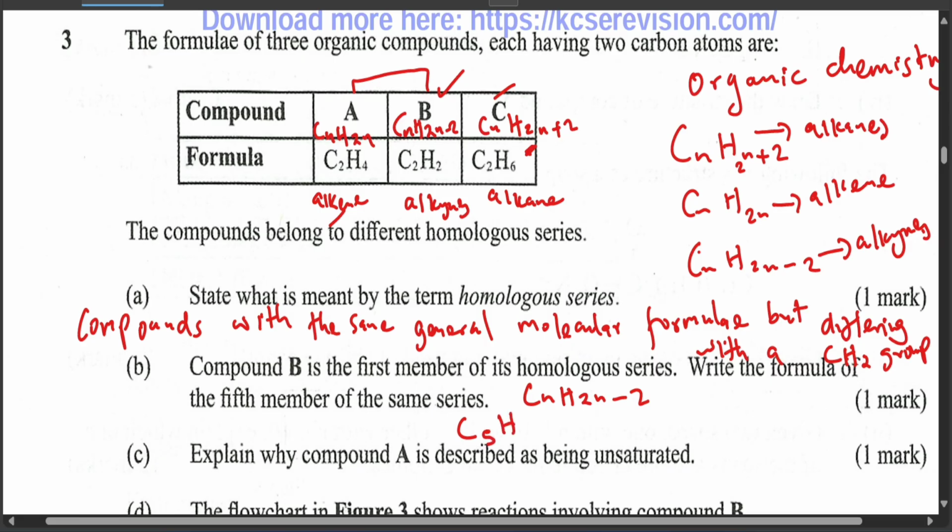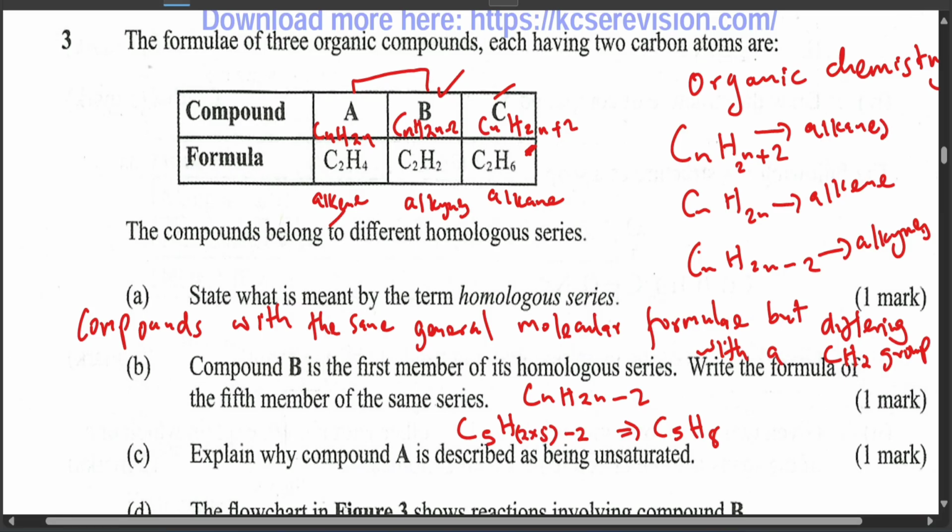So we take H, 2 times 5, then minus 2, so as a result it gets C5H 10 minus 2, 8. So it's C5H10. Wait a minute, it's the first member of its homologous series. Compound B is the first member. Oh, no, sorry.